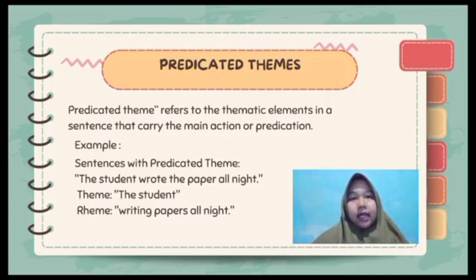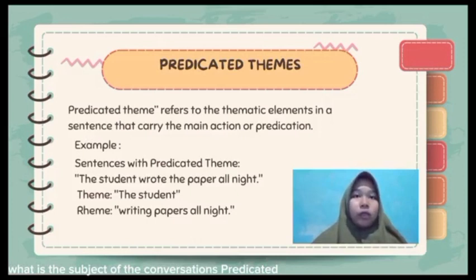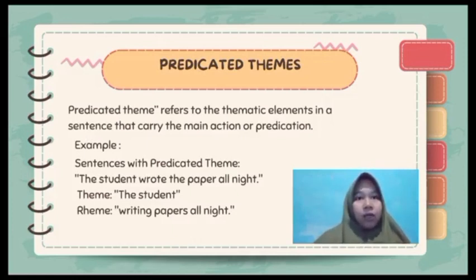The next is predicated themes. Predicated themes are the thematic elements of the sentence that describe what is happening or what is the subject of the conversation. Predicated themes often include verbs and direct participants involved in the actions. For the example, the students are writing papers all night. In the example sentence, it shows the main action, where the theme emphasizes the subject, the students, while the rheme provides additional information, is writing papers all night.